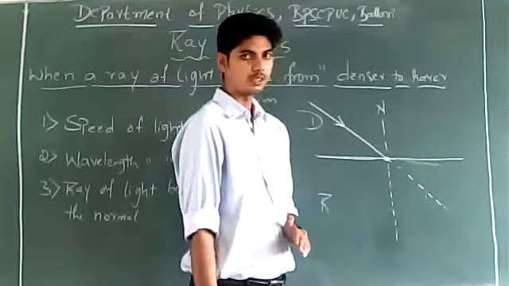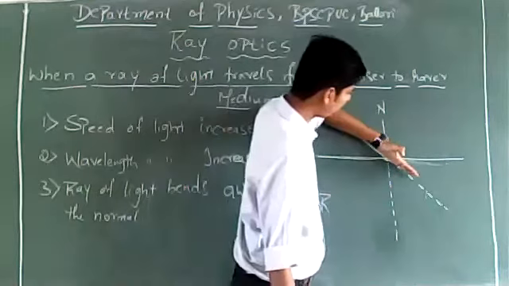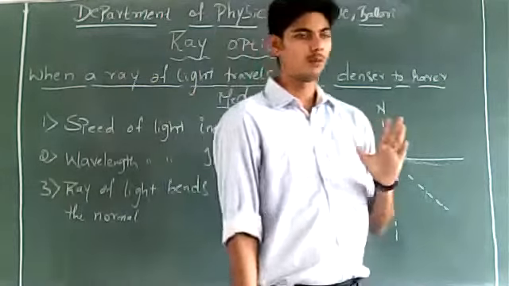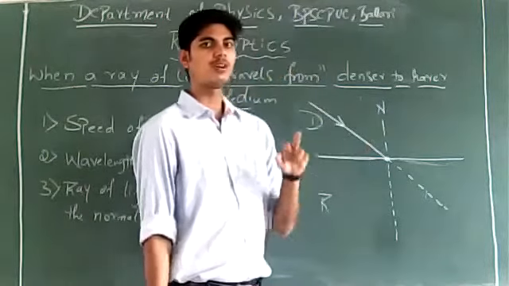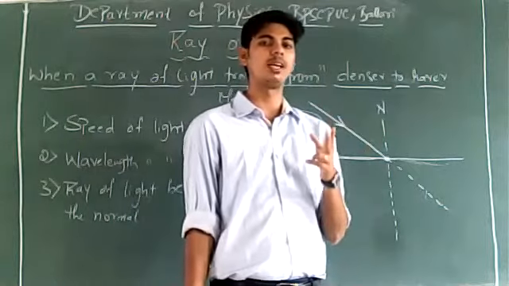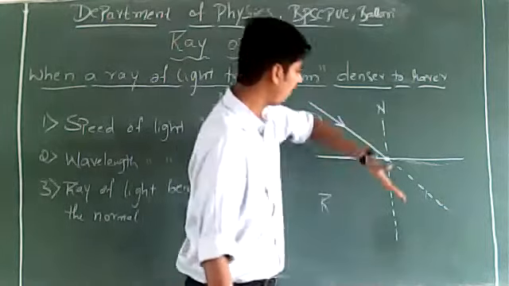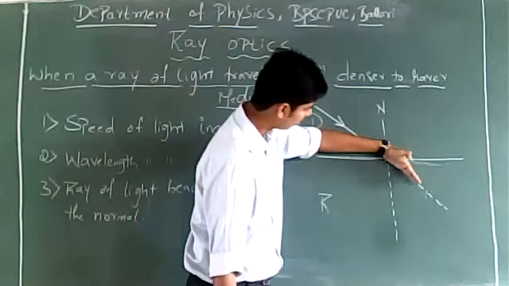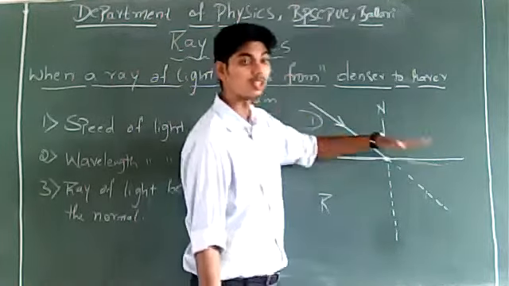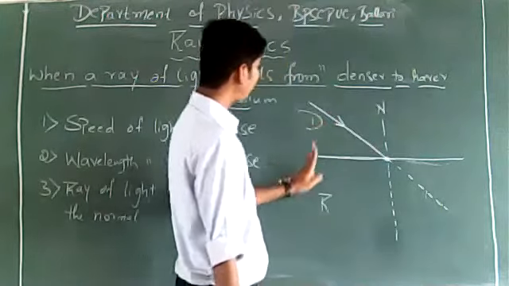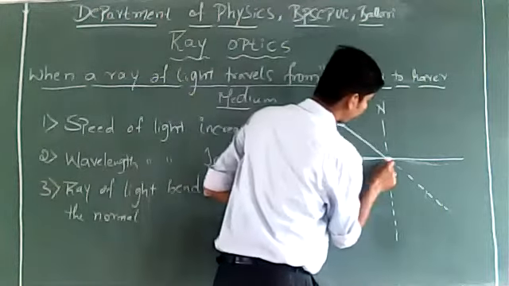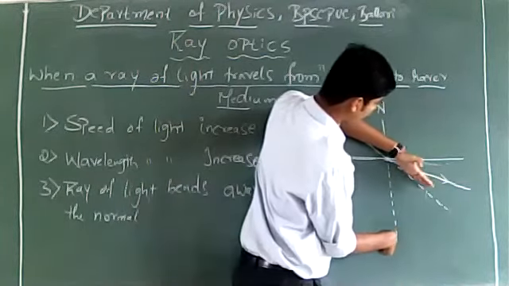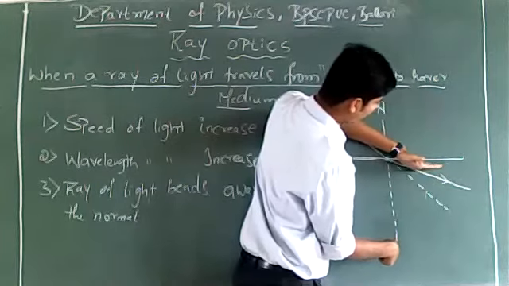But what happens in this case is, the ray of light, instead of traveling along its original path, undergoes bending, because there is a change in medium. Whenever a ray of light travels from one medium to another medium, it must undergo bending. Whether the ray of light bends towards the normal or away from the normal? Whenever a ray of light travels from denser to rarer medium, it bends away from the normal. It doesn't bend towards the normal, instead it bends away from the normal.